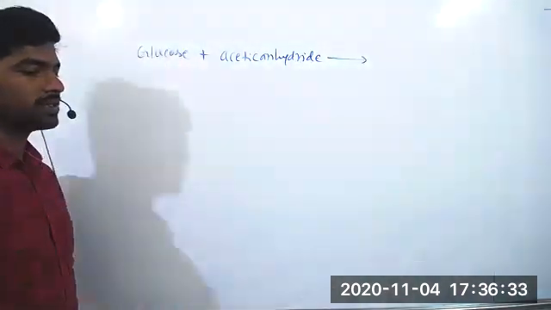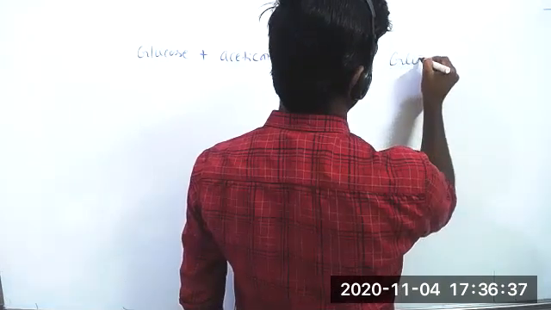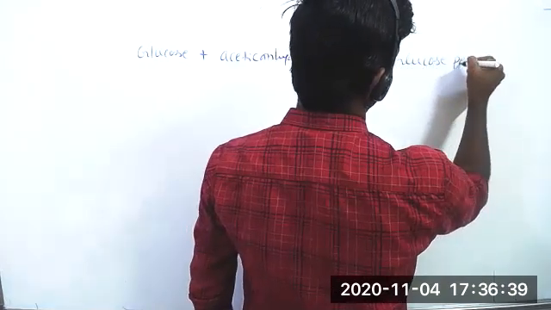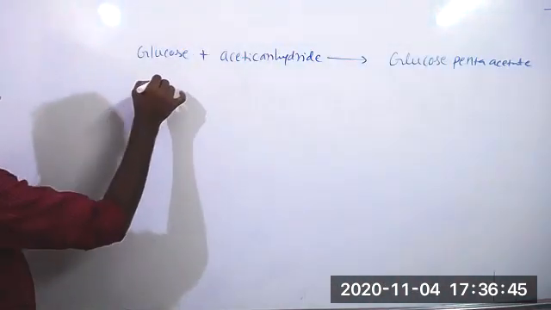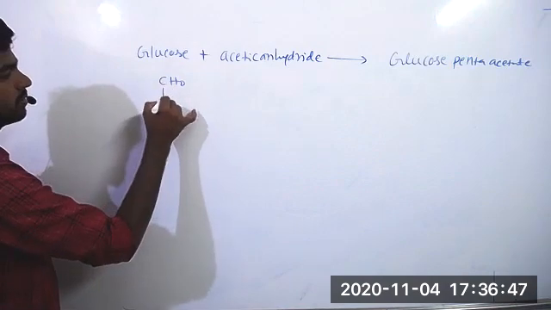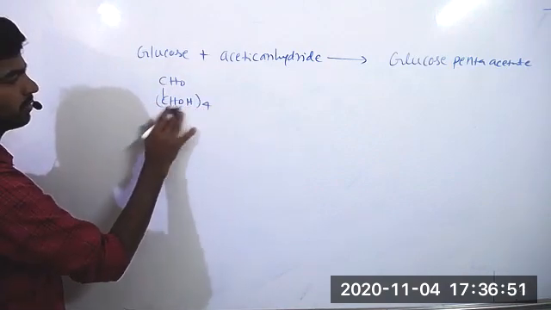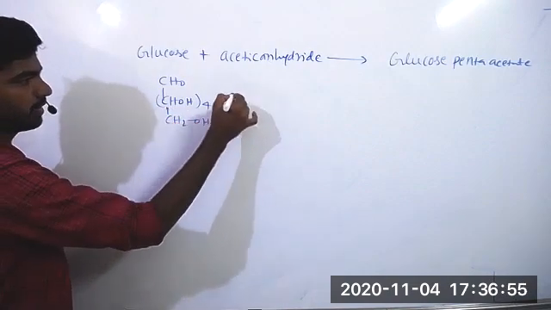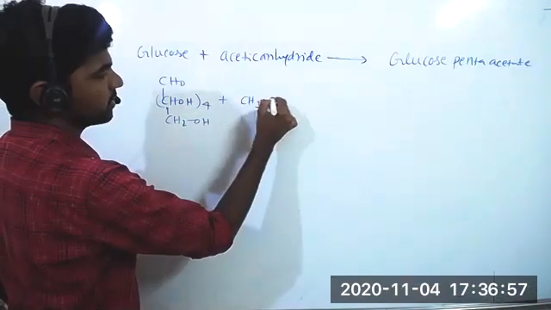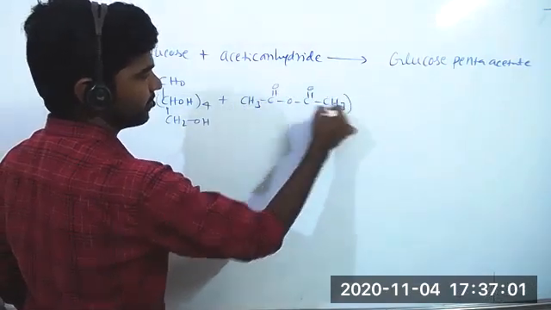It is giving a stable glucose pentacetate. See its structure. CHO, CHOH four times, CH2OH. This is treated with acetic anhydride, CH3 COO C double bond O CH3.